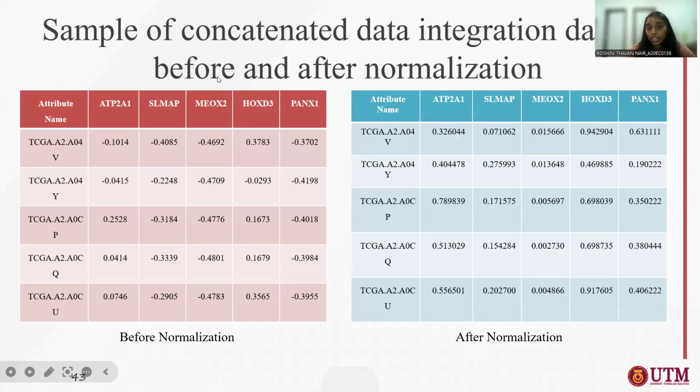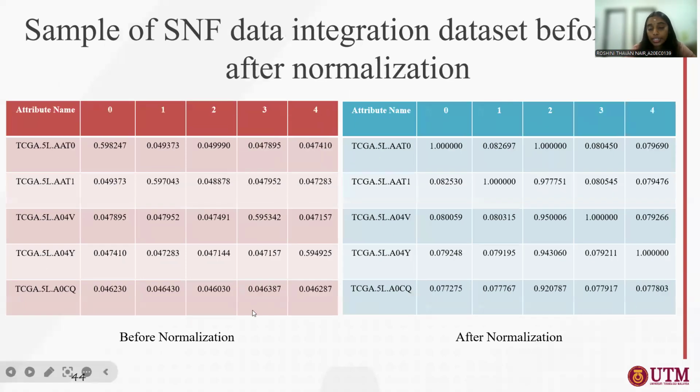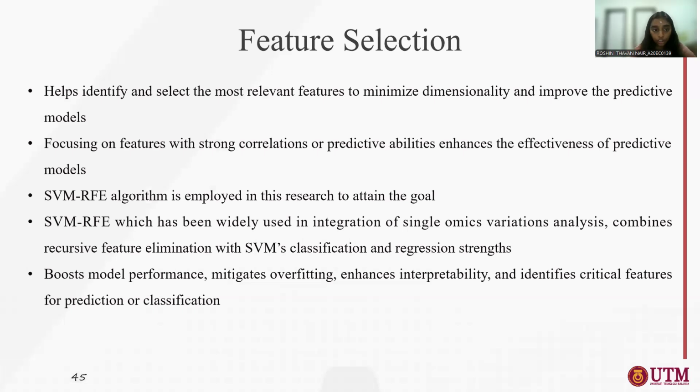Here is the result of data normalization on the concatenated data integration, before and after. Here is the result of normalization on SNF, before normalization and after normalization. Next, feature selection. Normalization has been applied after we integrate the data, and then feature selection. As I said previously, feature selection is applied to minimize the dimensionality and improve the predictive model. It only focuses on the strong correlations or predictive abilities and enhances the effectiveness of the predictive model.